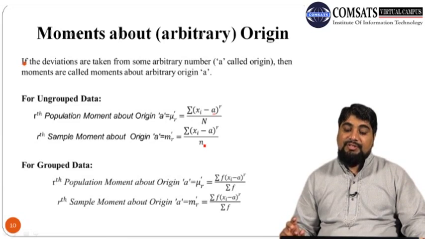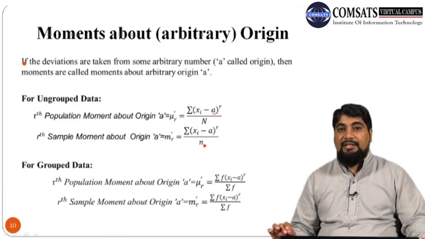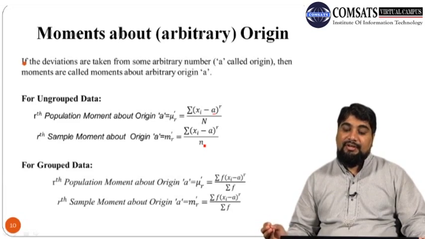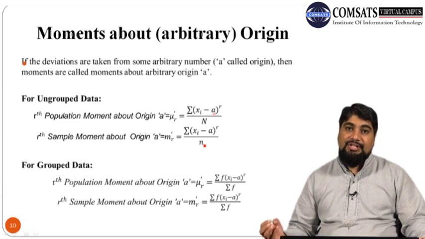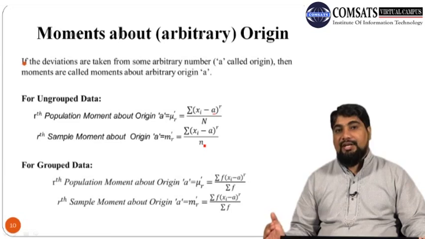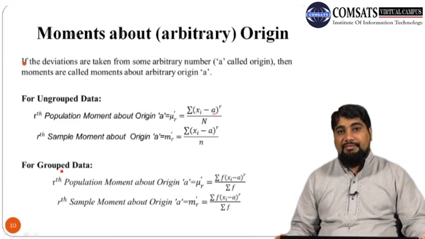In that case, these moments of origin will be the same as the moments about the mean. And if a is different from x bar, then they will be called moments about that particular value, or moments about origin a, where a can be 2, 3, a positive number or a negative number. Similarly, we can define the moments about origin for the grouped data.